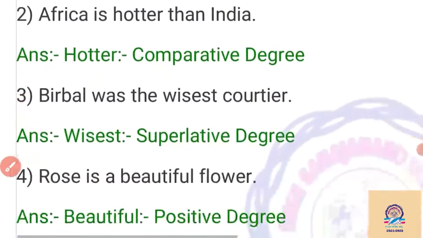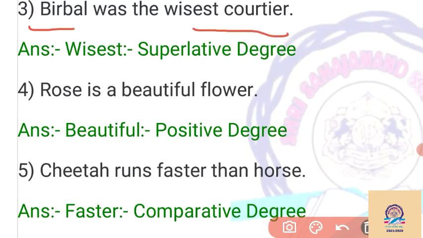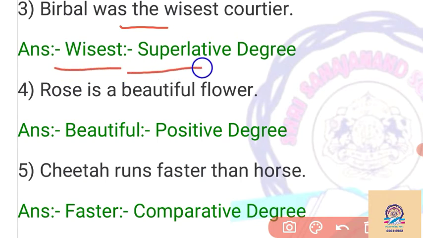Then the third example: Birbal was the wisest courtier. So we want to compare Birbal with many courtiers, and also the superlative form of wise, that is wisest, is given here. And by seeing the before the adjective, that is superlative degree. So wisest is superlative degree.